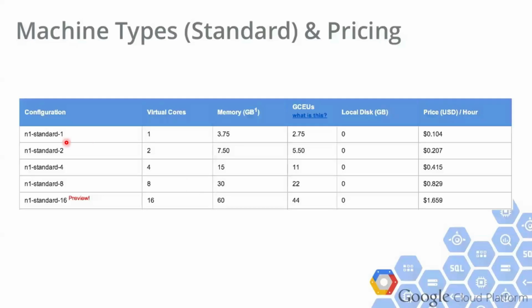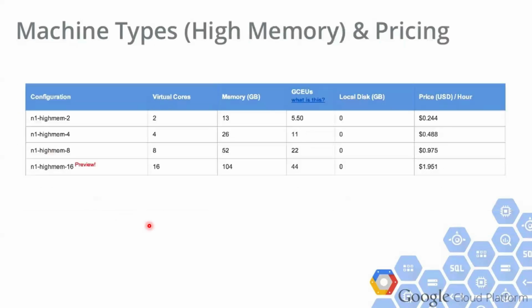Fine. So these are N1 standard 1, N1 standard 2, N1 standard 4, right? These are the machine types, server types. Yeah, now look at here, everyone. Next one: machine types, high memory servers. N1 high mem 2: two virtual core CPUs, 13 GB memory, high memory servers.